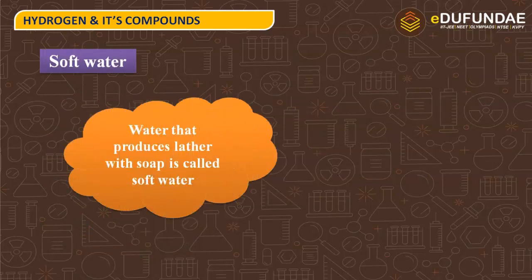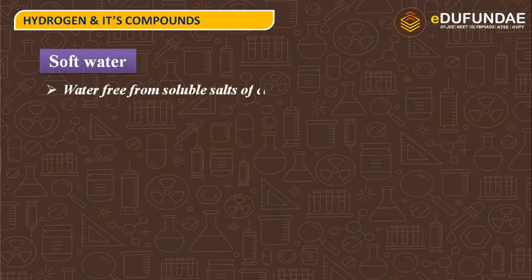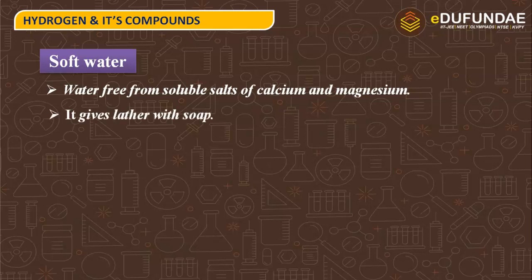Next is soft water. Soft water is just the opposite of hard water. So water that produces lather with soap is called soft water. Water free from soluble salts of calcium and magnesium is known as soft water.